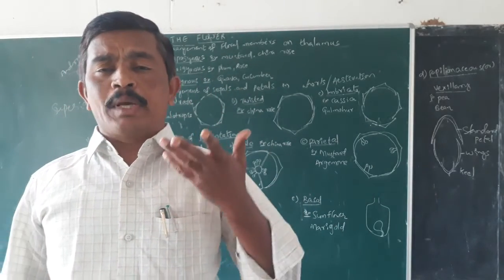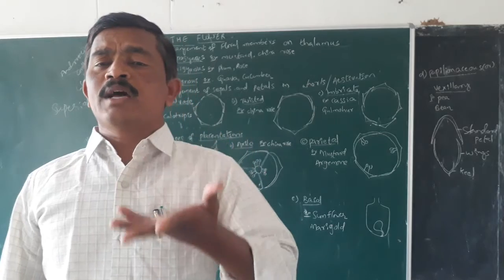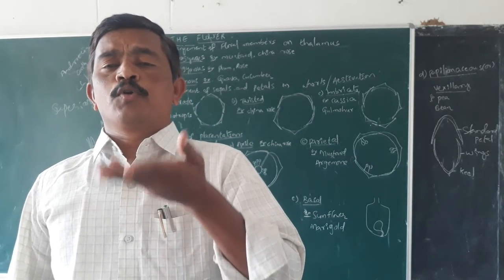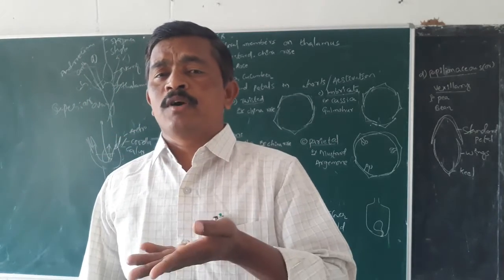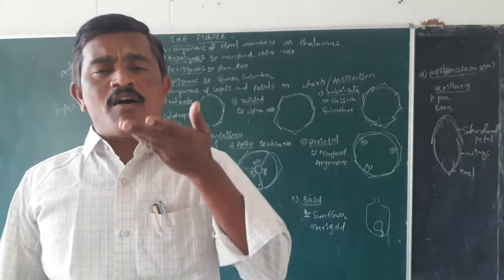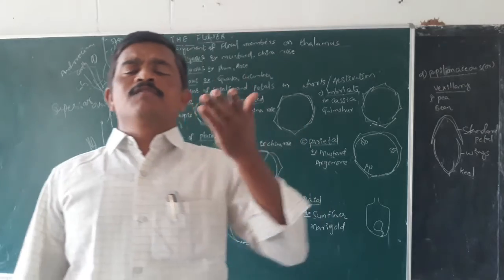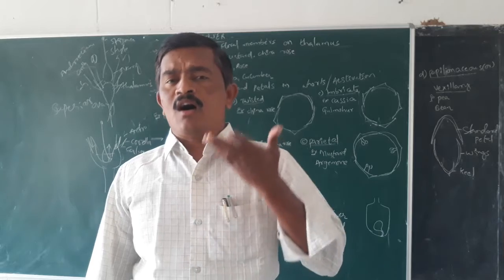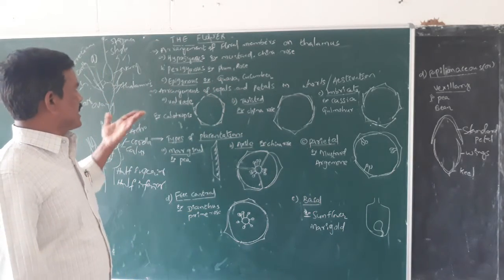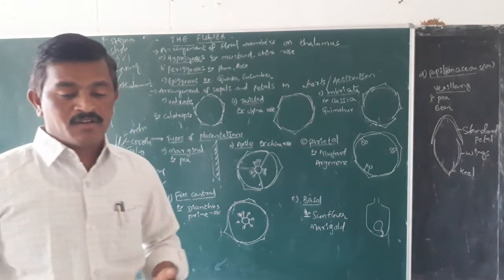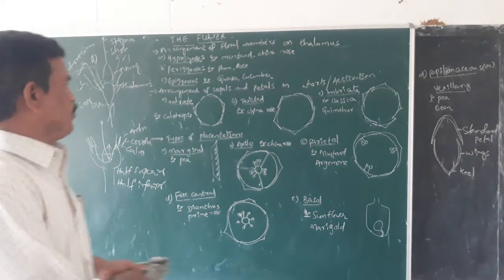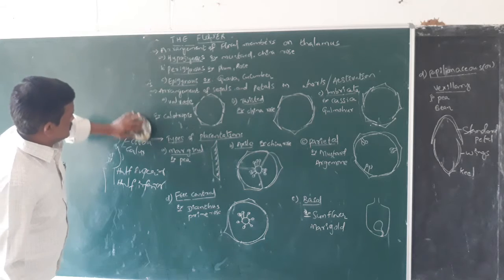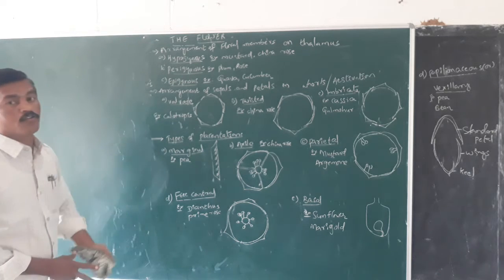In case of the hypogynous flowers, the ovary occupies the highest position, so it is called superior ovary. But in case of the perigynous flowers, half part of the ovary occupies the highest position, and the remaining part of the ovary is produced just below the remaining flower parts. So it is said to be half inferior. So in case of flowers like perigynous, the ovary is said to be half superior and remaining half inferior. But in case of the epigynous flower, it is different when compared with both these two. Here, the ovary is produced below all the remaining floral parts.